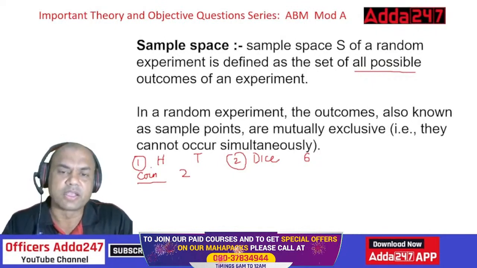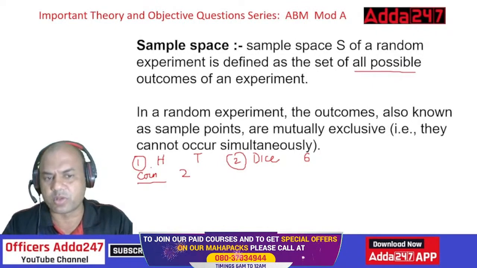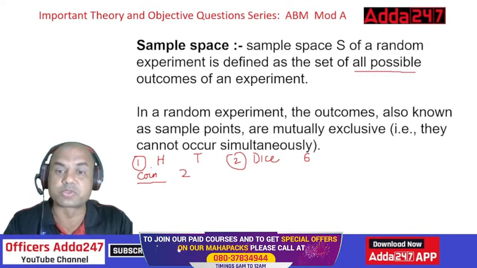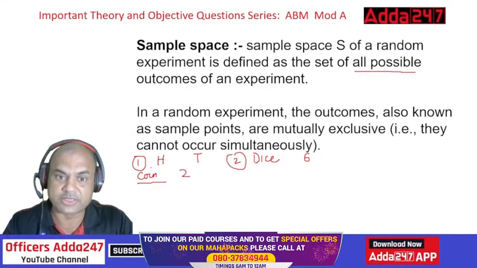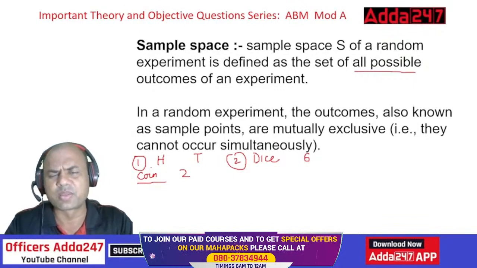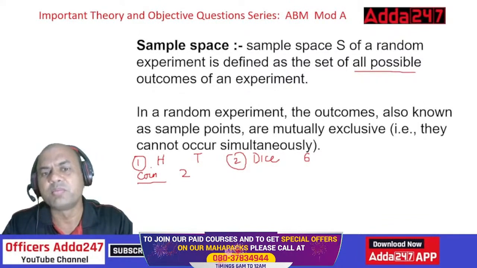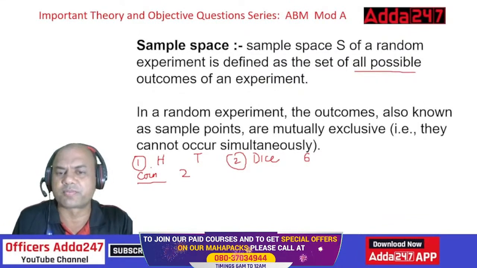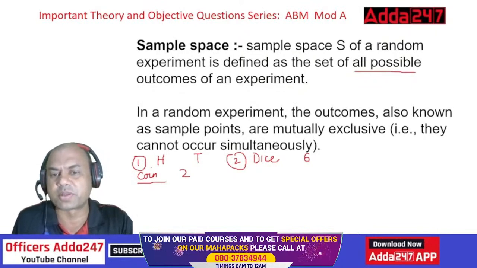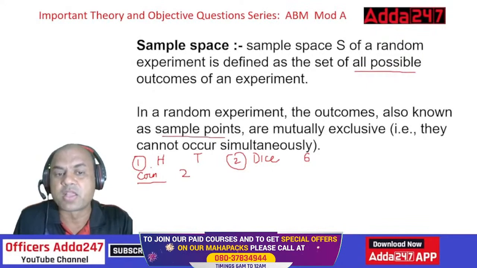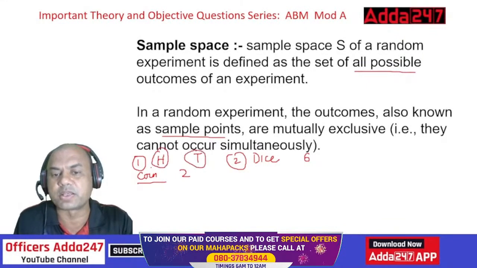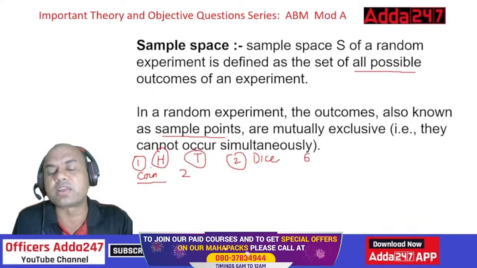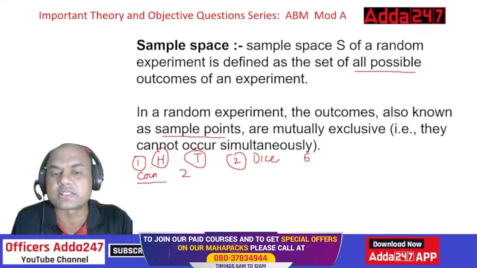Got it? In the random experiment, the outcomes, also known as sample points, are mutually exclusive. That is, they cannot occur simultaneously. What does that mean? Here, head is one sample point, tail is another sample point. In a dice, if I am getting 1, 2, 3, 4, 5, 6, all these are the sample points. So these are mutually exclusive.